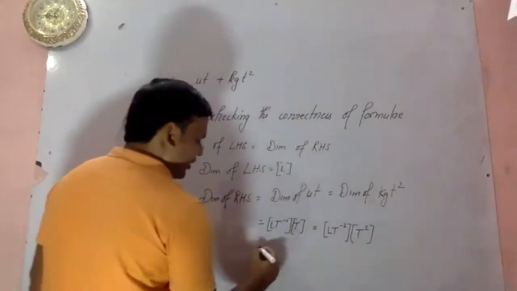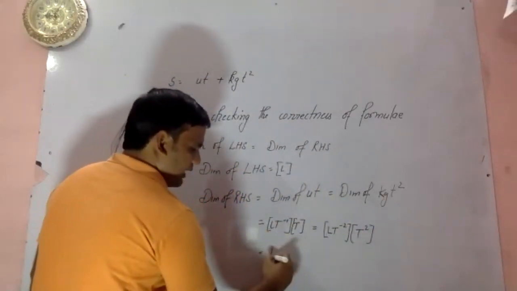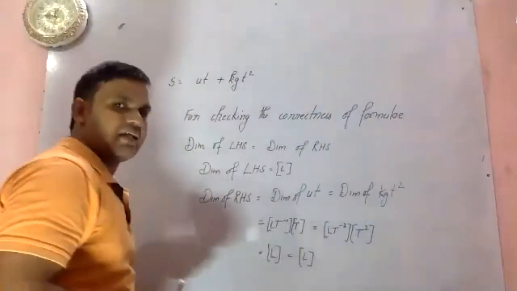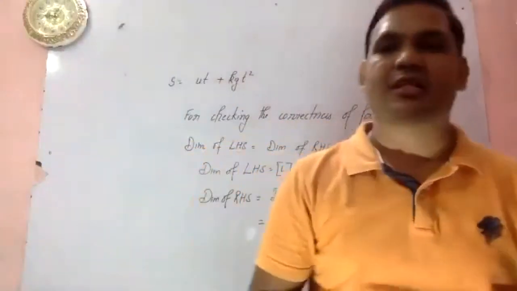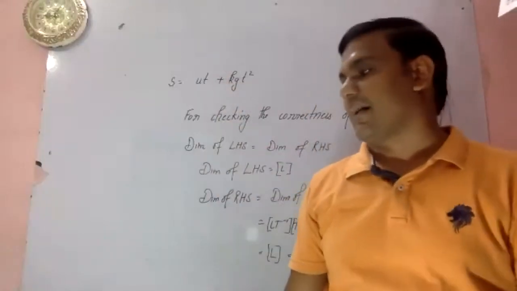Once you solve it, it will become L. This is L. So from here you can say, hence the dimension of LHS is equal to the dimension of RHS. So the formula is dimensionally correct.